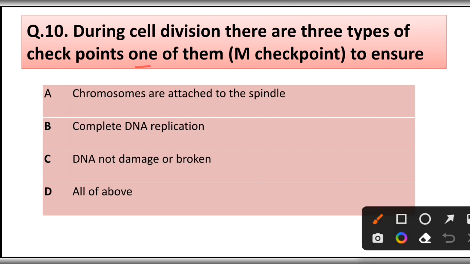Question number 10. During cell division, there are three types of checkpoints. One of them, M checkpoint, ensures chromosomes are attached to spindle, complete DNA replication, DNA not damaged or broken, all of the above. Correct answer is option A. Chromosomes are attached to spindle.